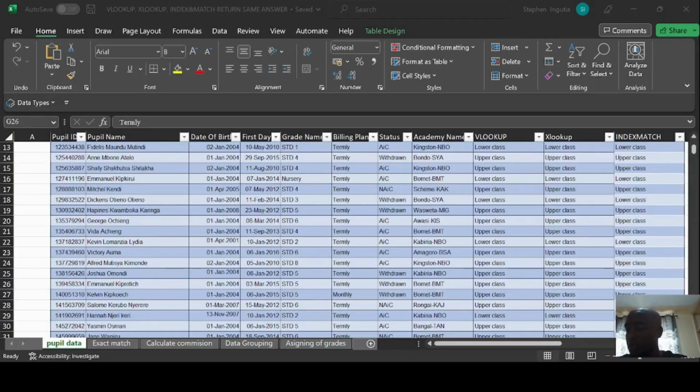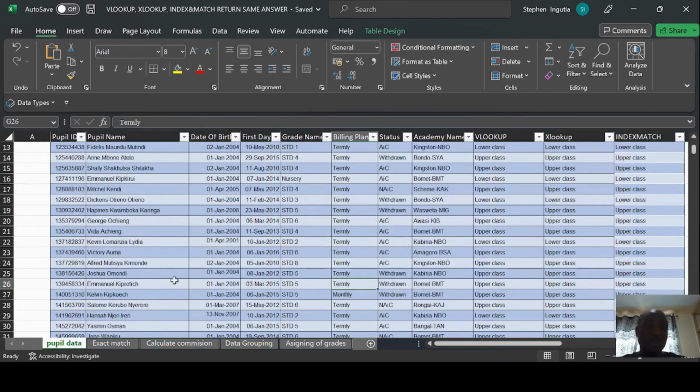Today we are going to talk about the difference between VLOOKUP, XLOOKUP, and INDEX and MATCH, and how we can use these functions to drive the same results, what is the best function to use, and also what is the most advanced and easy-to-use function, and then the application part of it, or rather giving examples. So I'm going to have examples on how we can use these functions.